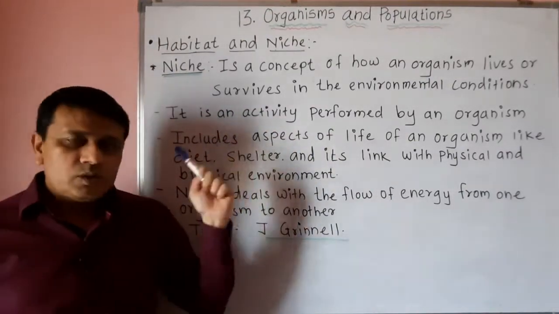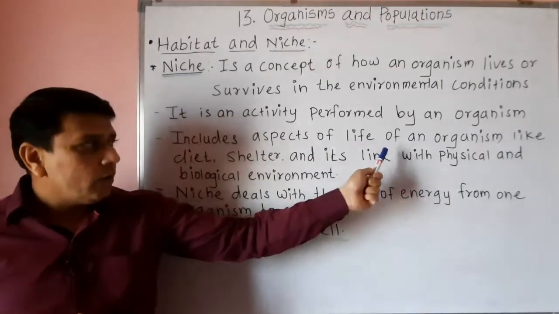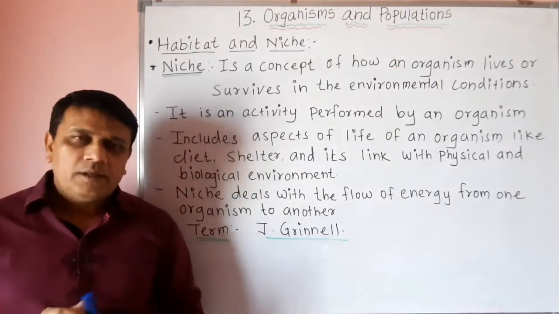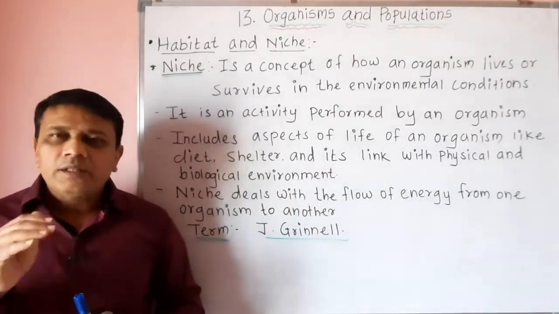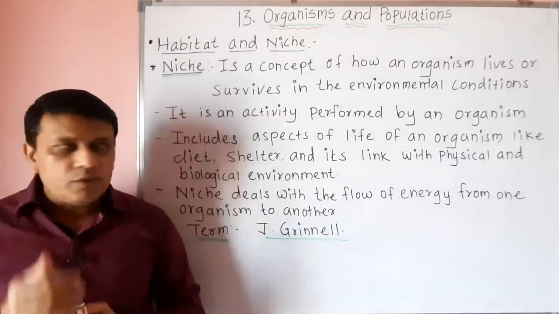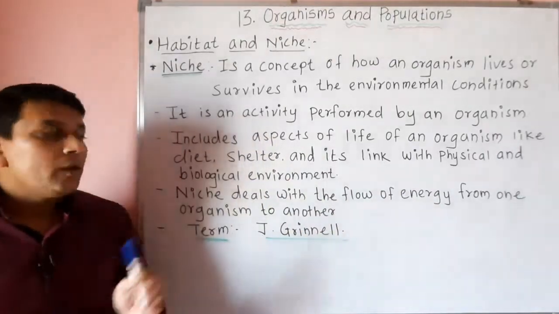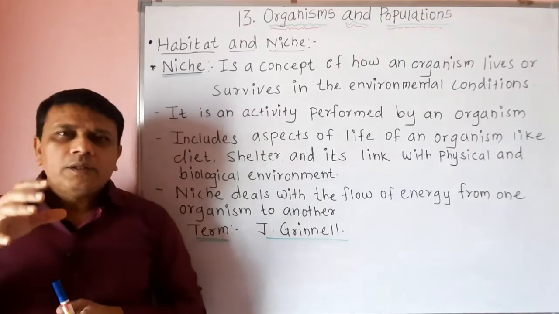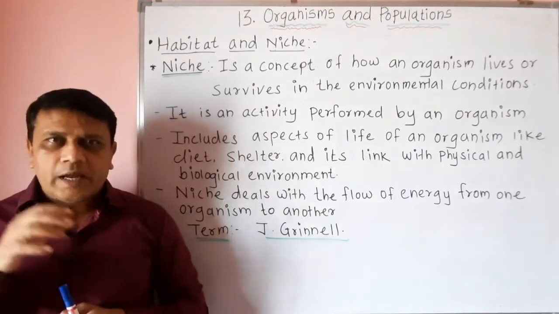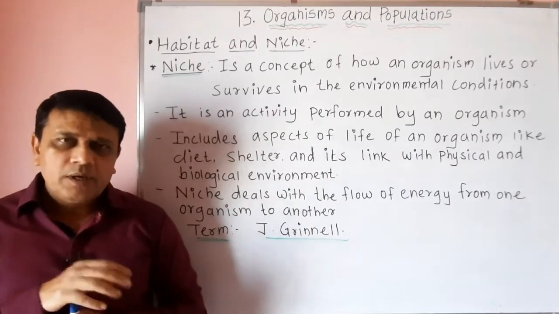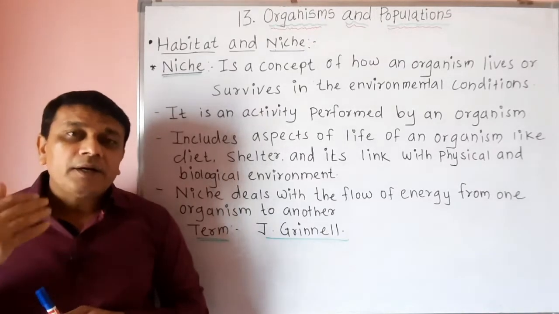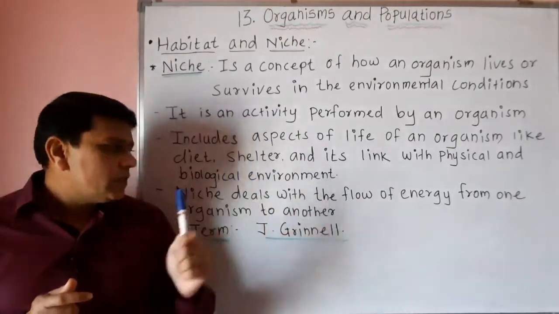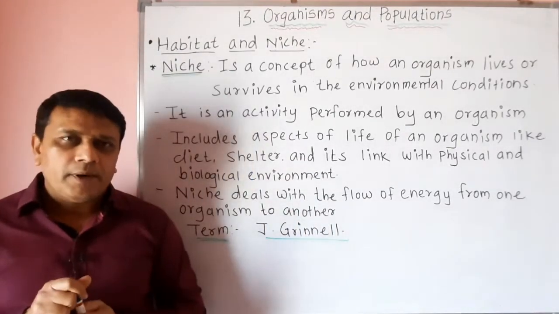Now it includes aspects of the life of an organism like diet, then shelter, and these organisms are linked with the physical and biological environment. That means the different environmental factors affect these organisms, as well as they interact with other living organisms, which is called the biological environment.